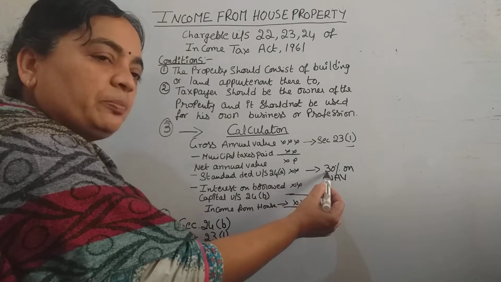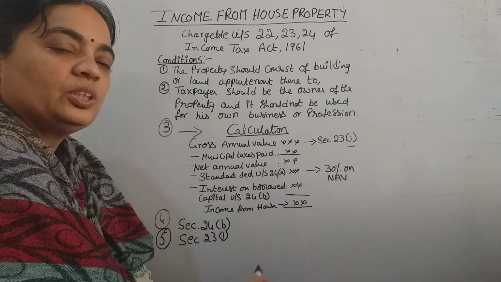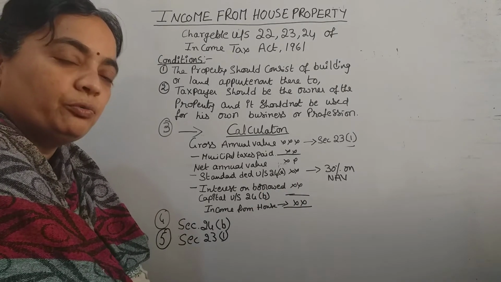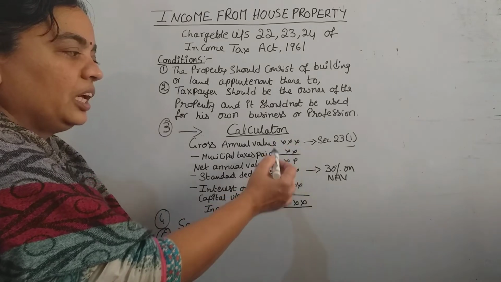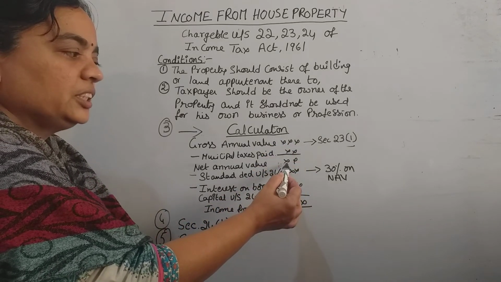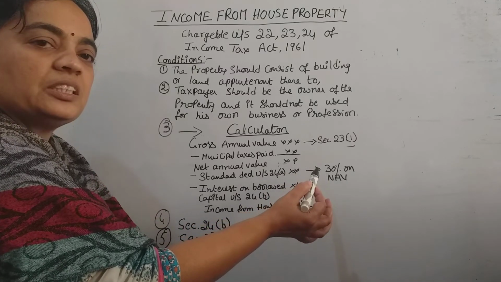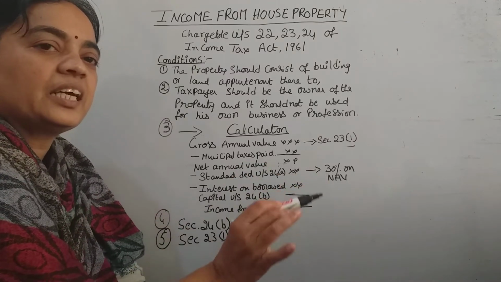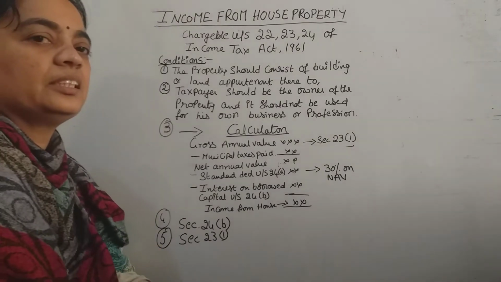It is 30% on your net annual value. It is provided as a provision by the act itself. The value may be anything, but directly on net annual value you can take 30% as standard deduction. It is allowed by the act in all cases.